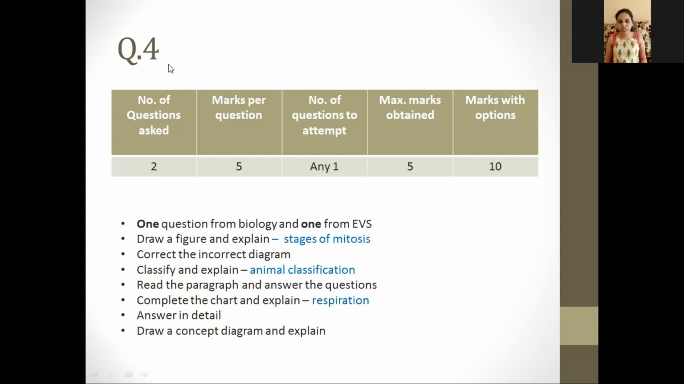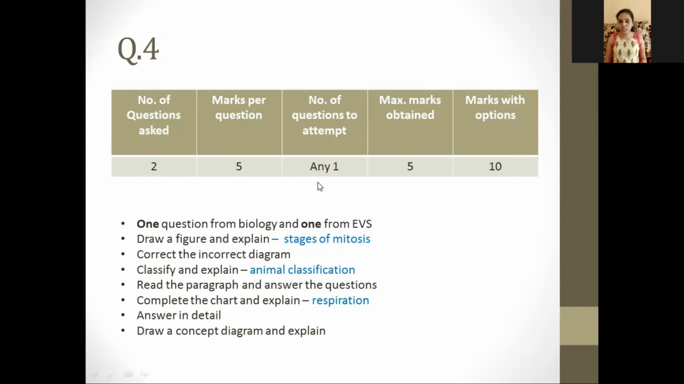We have the last question, that is question number 4. Again, here 2 questions will be asked of 5 marks each. Now, don't worry, the whole question won't be of 5 marks. The question can include 5 sub questions, so you have to answer them accordingly. You have to attempt any one of them, and you will have 5 marks per question. Since 2 questions will be asked, you have 10 marks with option. So students, we have to answer any one of the questions.